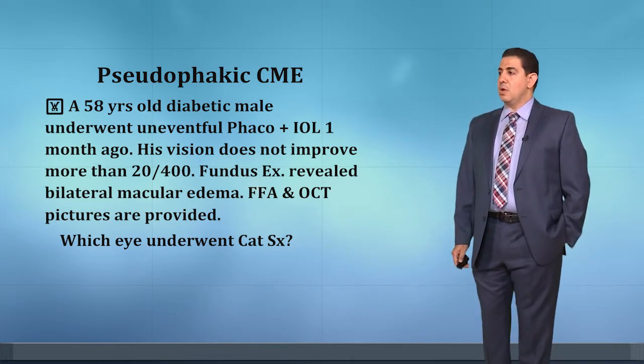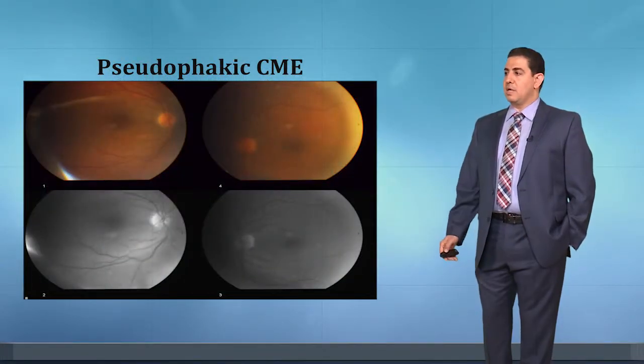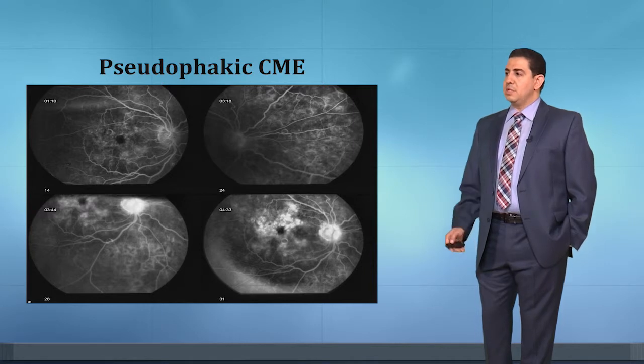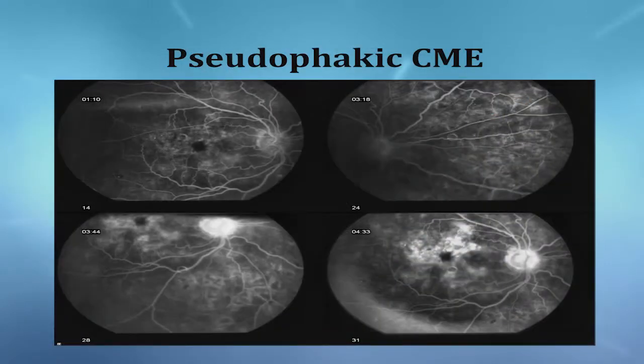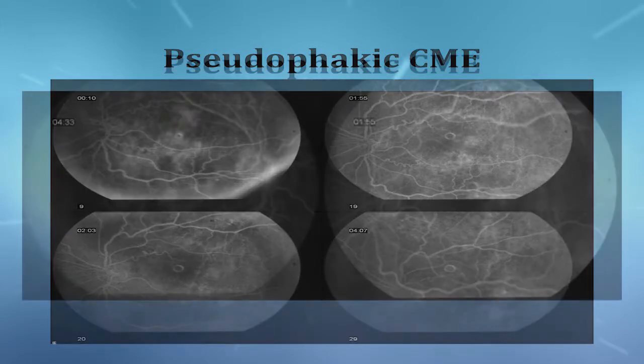We'll see now which eye underwent cataract surgery. Here we see the colored and red-free images. Now this is the fluorescein angiography of the right eye. We will see there is leaking all around the macula. If you look, this is the other eye, and there is also a leakage around the macula. But what is the difference? How can we know which one is a pseudophakic cystoid macular edema, not a diabetic macular edema?